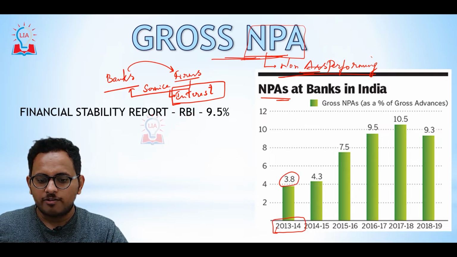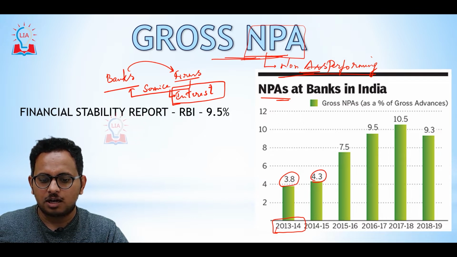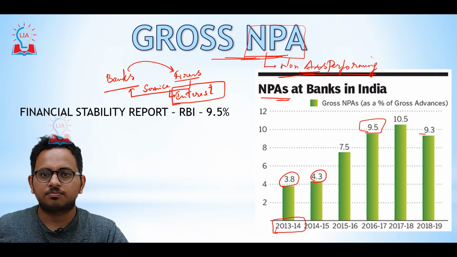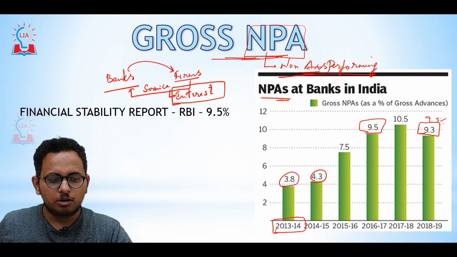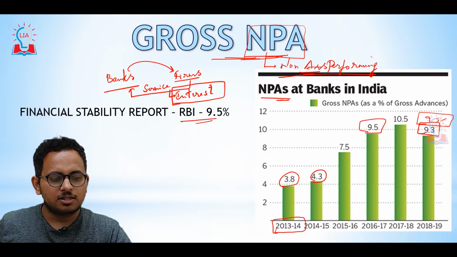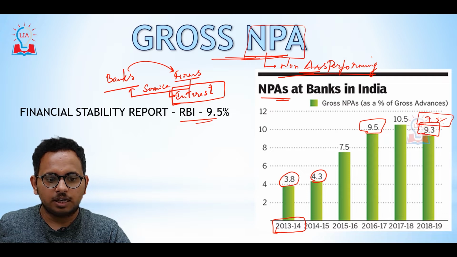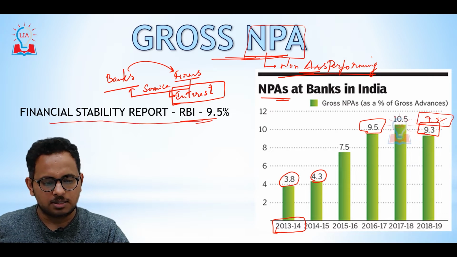And now almost 9.3 to 9.5% of our GDP is non-performing assets. We get this data from the Financial Stability Report by RBI. This is very important data. There can also be a prelims question: who releases the Financial Stability Report? It is RBI. Remember this.